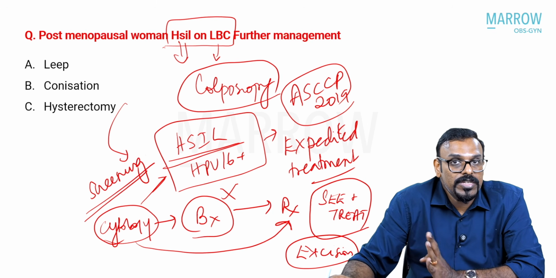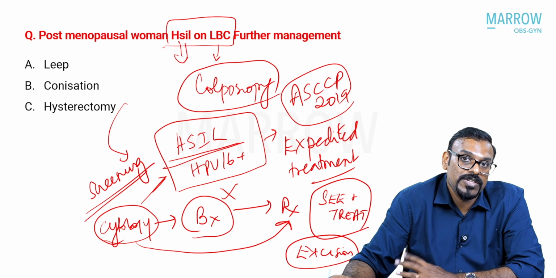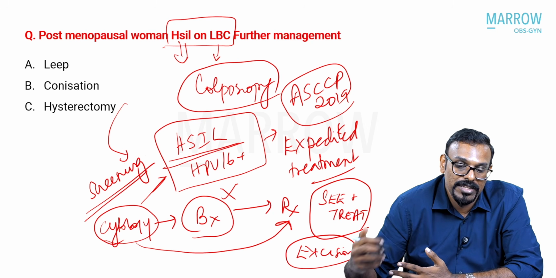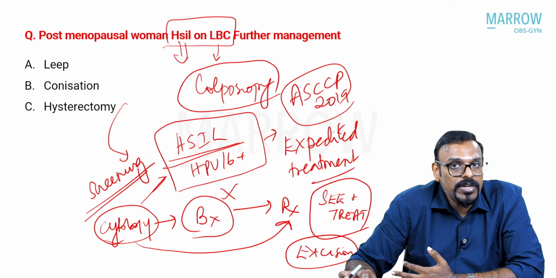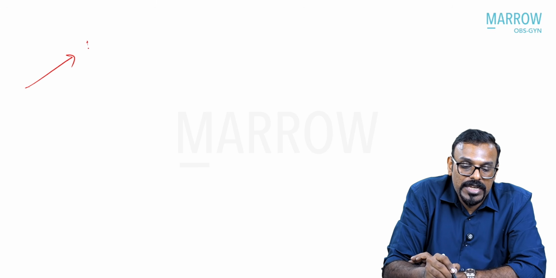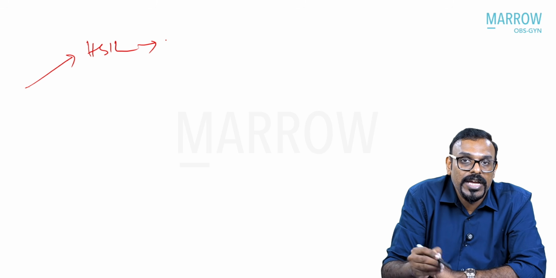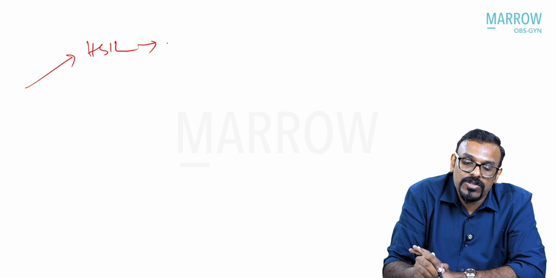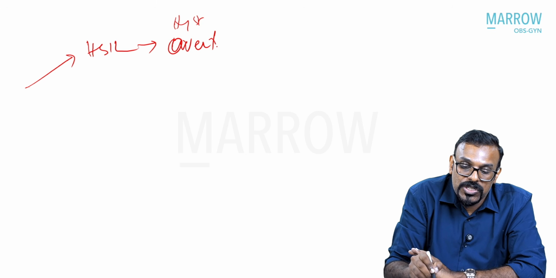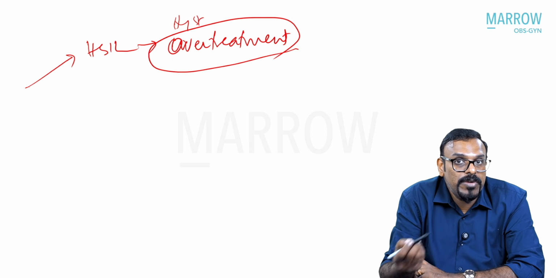Now again, you have this option of hysterectomy there. You would not actually advise a hysterectomy directly for a patient unless the patient has some other indications for hysterectomy other than this. So just being a postmenopausal woman with HSIL, you will not directly take these patients for hysterectomy. That is basically for two reasons. One is, many a time for HSIL alone, you need to biopsy and histologically prove that this is only HSIL and nothing more or nothing less. Then hysterectomy is definitely going to be an overtreatment in these patients. So you don't have to do a hysterectomy even if the biopsy report comes as HSIL.